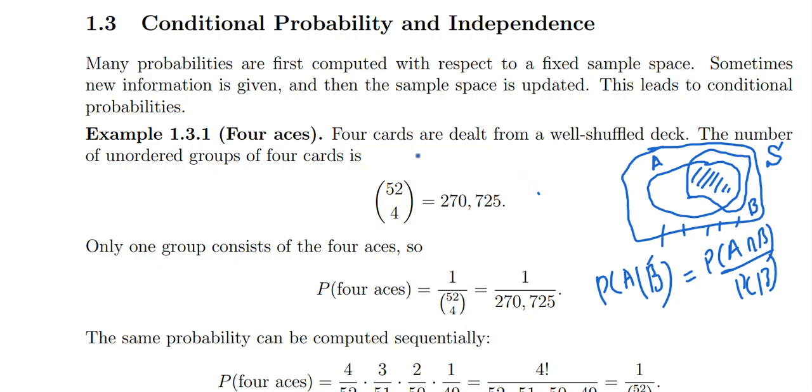All right. So now it's saying four cards are dealt from a well shuffled deck. The number of unordered groups of four cards is 52 choose 4. What do we mean by unordered? Like we have four slots, for example, one, two, three, four.